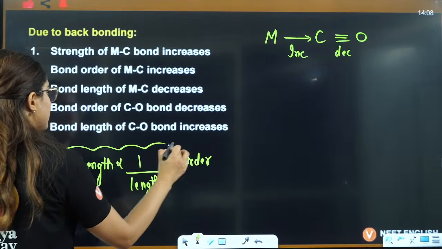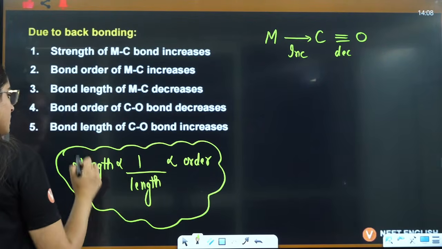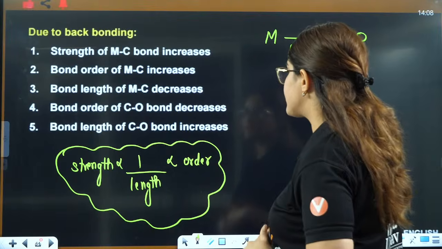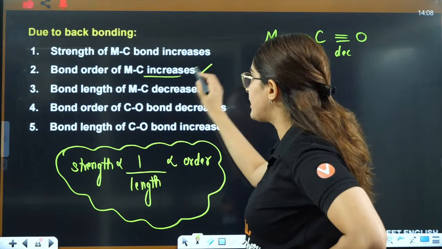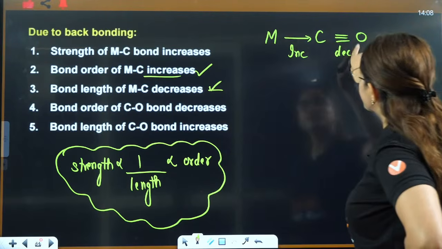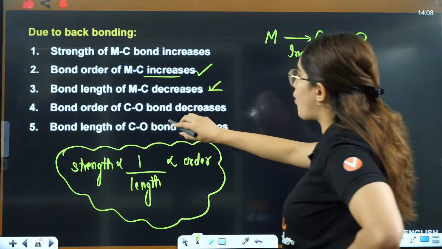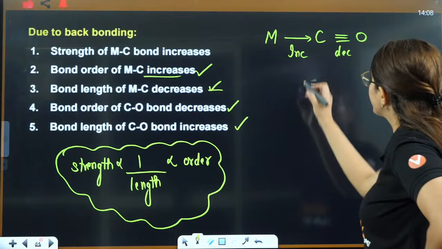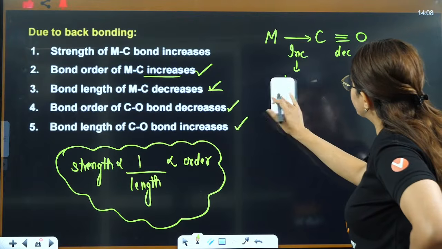So if I say here MC bond strength is increasing, its bond order will also increase. That is why its bond length will decrease. Now because here its bond strength is decreasing, so its bond order will decrease and its bond length will increase. Okay, this I am talking about strength.